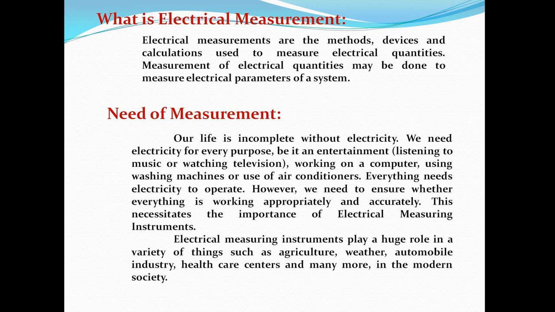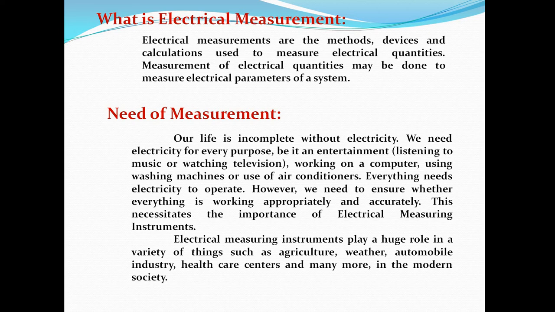You might have seen that, to check whether the supply is coming or not, we use a clamp on meter. Clamp on meter is used to measure the live wire current. In that way we have many instruments, many devices to measure electrical parameters. For that purpose we need the electrical measurement subject. In this subject we are going to study the meaning of electrical measurement and what measuring instruments we are using in our daily life.